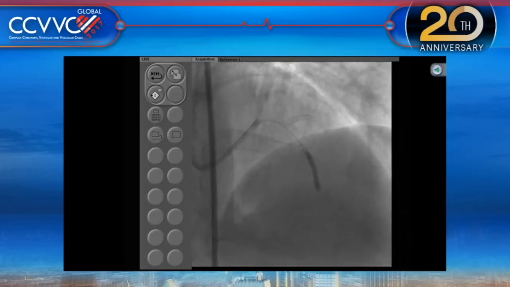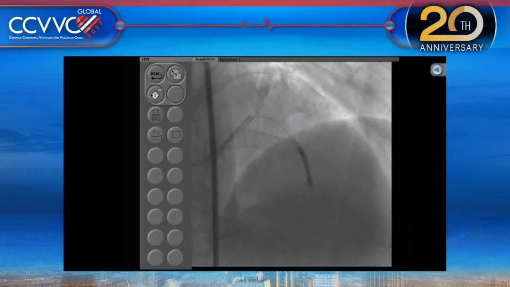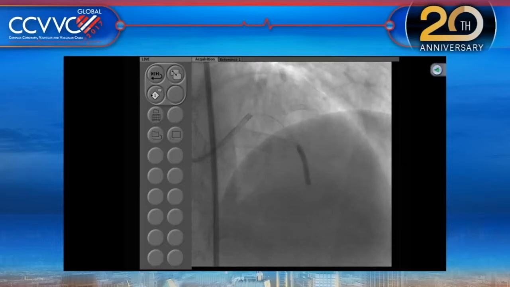Yeah, right. And we want to see some radial. We keep seeing femoral cases, Dr. Sharma. What's happening over there? The radials are coming. They're coming also.